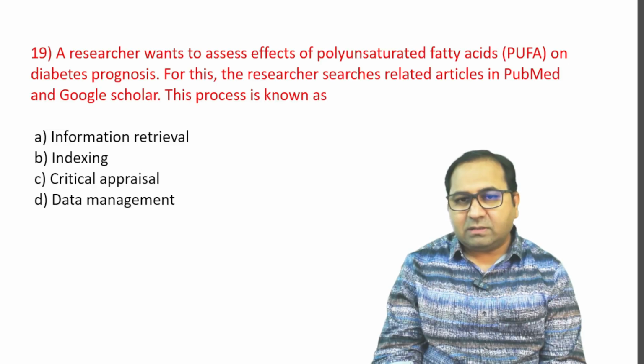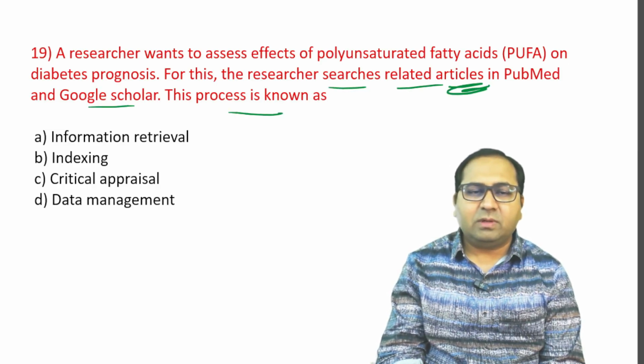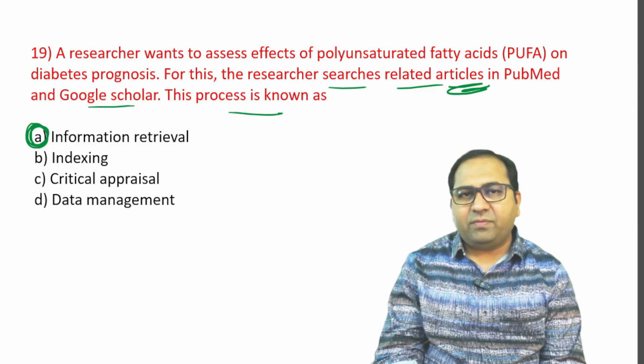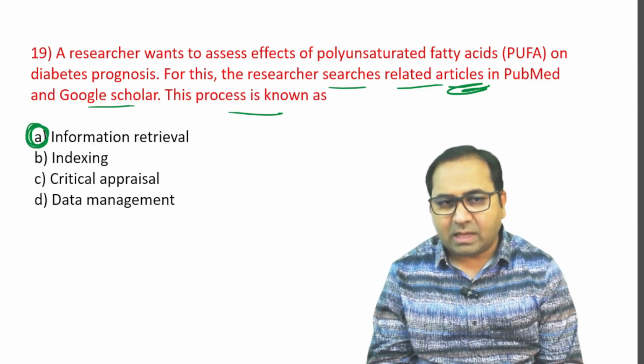For this, the researcher searches the related articles in PubMed and Google Scholar. This process is known as option A, information retrieval, which is the answer for this question. Please remember the question and also the answer.